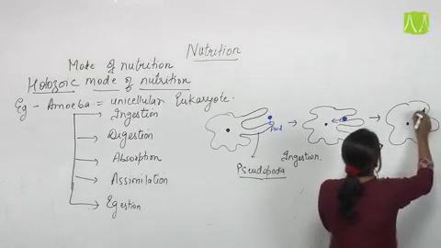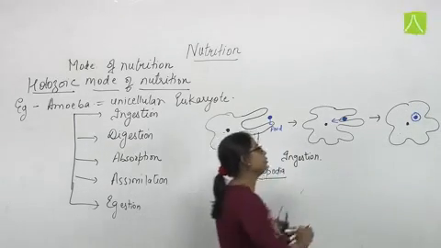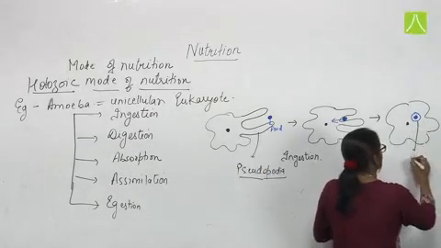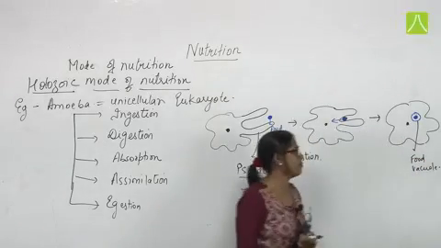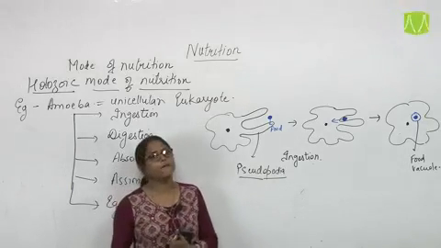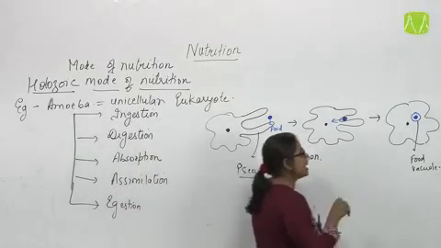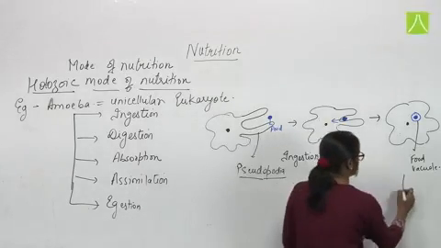This food comes inside a vacuole that is known as the food vacuole. This food vacuole forms inside the amoeba. Now this food vacuole is a type of lysosome only, where the hydrolytic or digestive enzymes will digest this food inside the vacuole only.